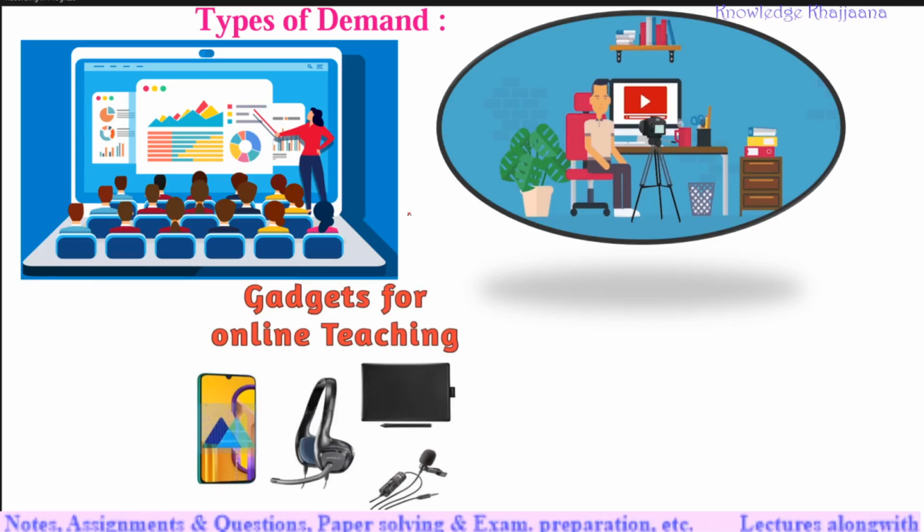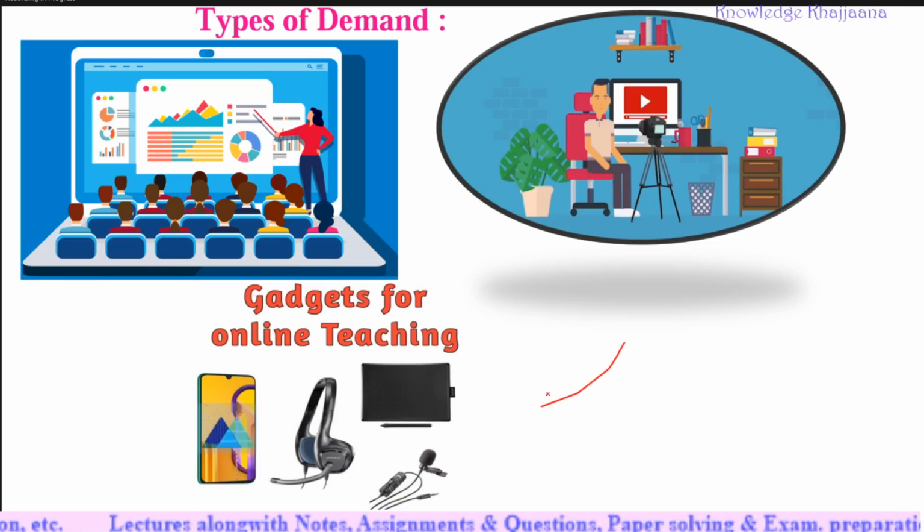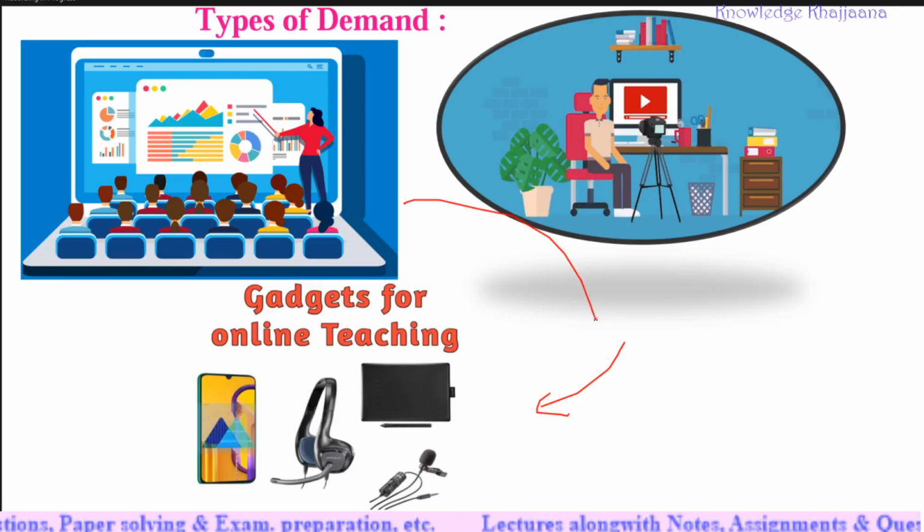So what was the demand? Online lectures. And for that, what has he done? He has taken some gadgets. For example, which gadgets are required for online teaching? These are the minimum gadgets which are required for taking online lectures. This was the indirect demand which has arisen because of the demand for online teaching. This is the example of these days.